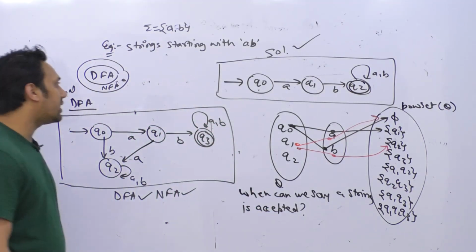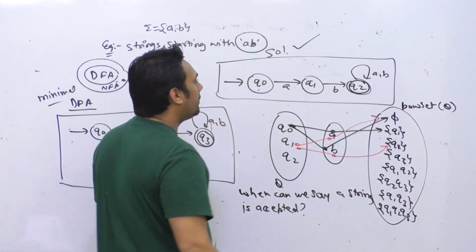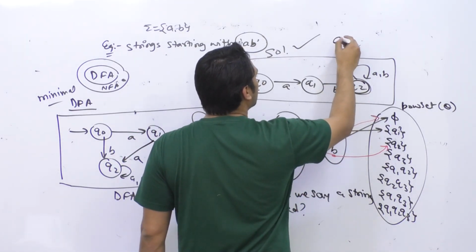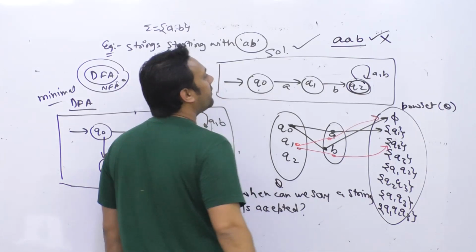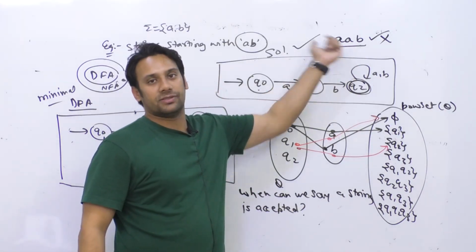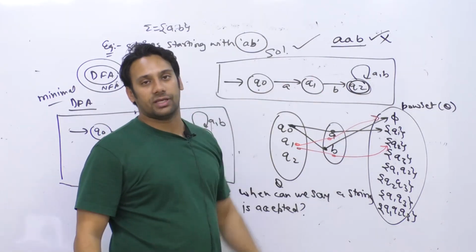Let me give an example. We are saying strings starting with AB. If a string does not start with AB, for example the string AAB, it should not be accepted, because it is starting with double A, not AB.